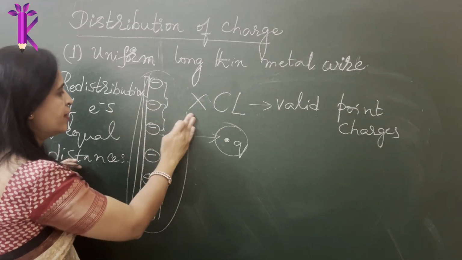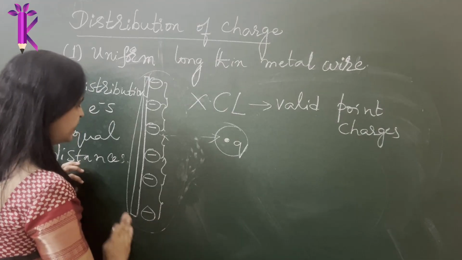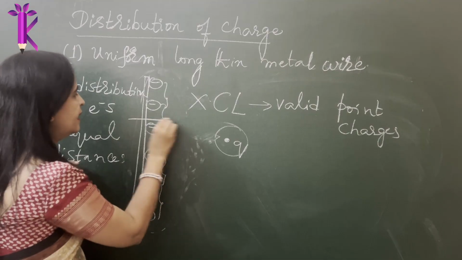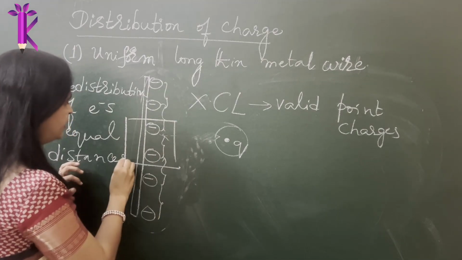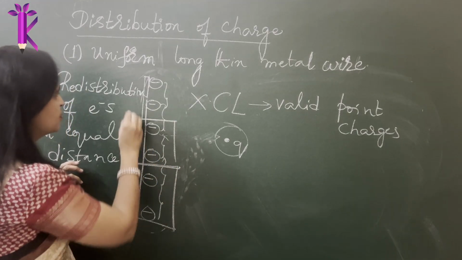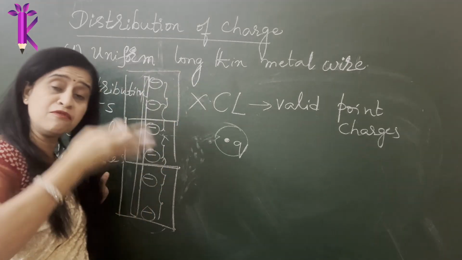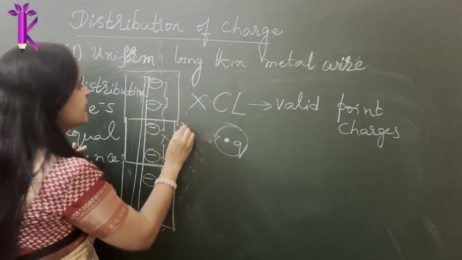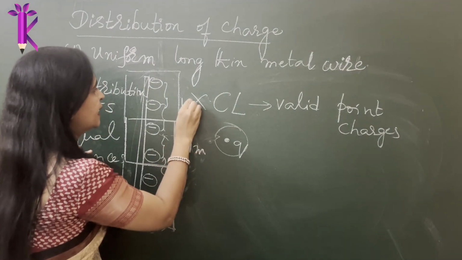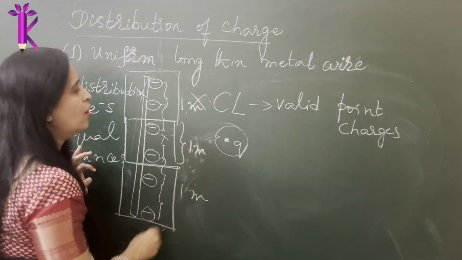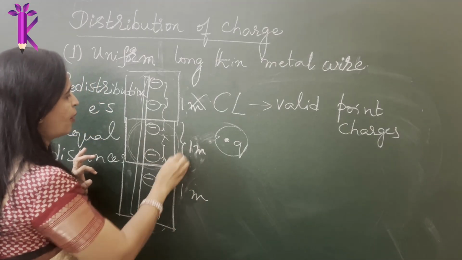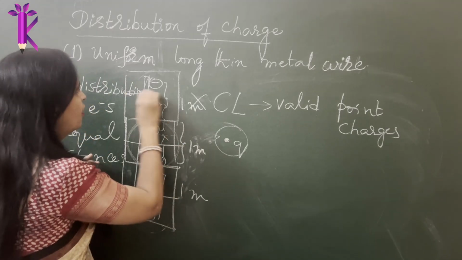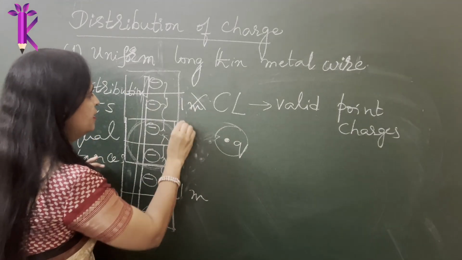So what do we do? We are going to divide this entire length of the conductor into small tiny pieces. Let's say we divide it into equal lengths. I'm just showing you this, but literally you make an infinitesimal number of very tiny, microscopic pieces. Thus I choose only 1 meter length, a unit length, or 1 centimeter length. So you might have 2 point charges, or you chop it into such tiny portions that you get only a single charge. So this could be 1 meter.